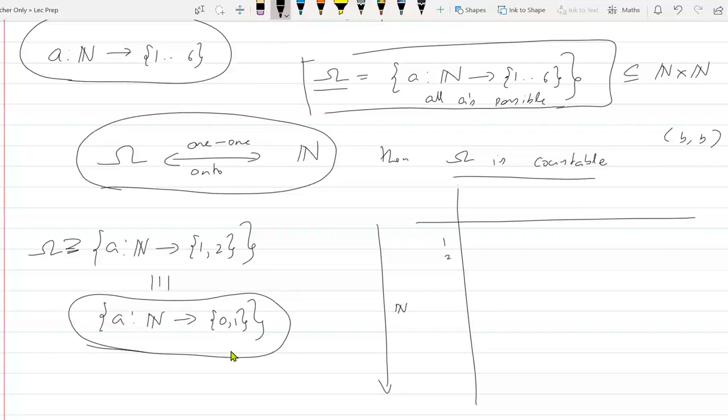So, let me ask you a question. Any function here is essentially a mapping from n to 0, 1, right? Yes, sir. So I can take a subset of natural numbers. A is a subset of natural numbers. So is this the same as the power set of natural numbers?